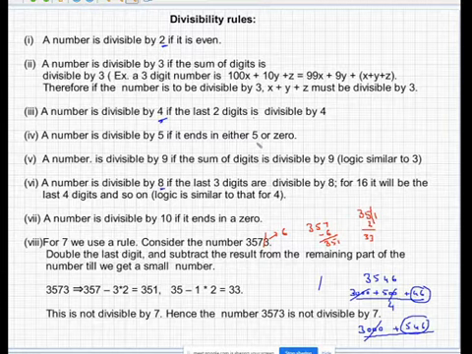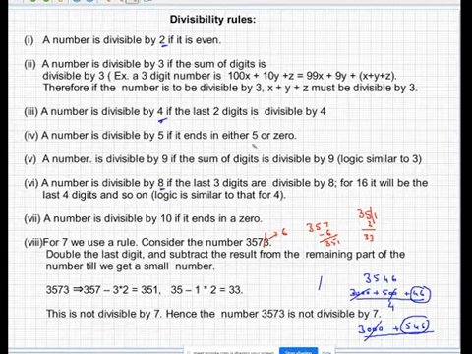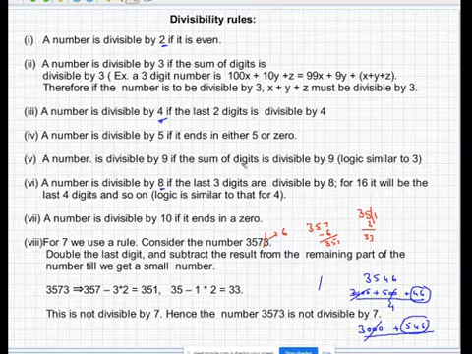And same thing for 25, you have to see the last 2 digits for divisibility of 25. The last 2 digits have to be either 00 or 25 or 50 or 75. Same thing for 50, you check the last 2 digits for divisibility of 50, that is 00 or 50.